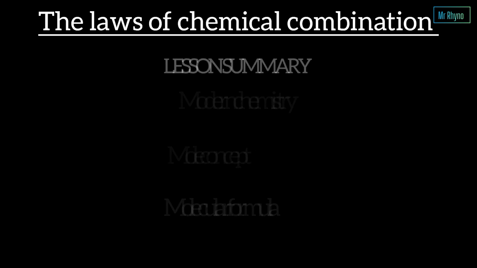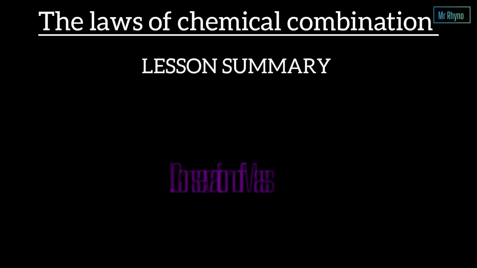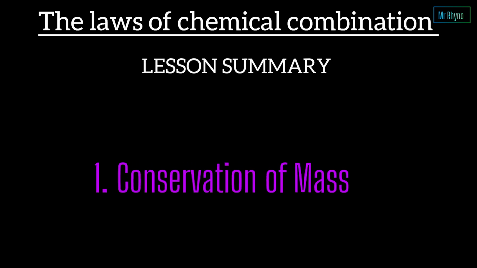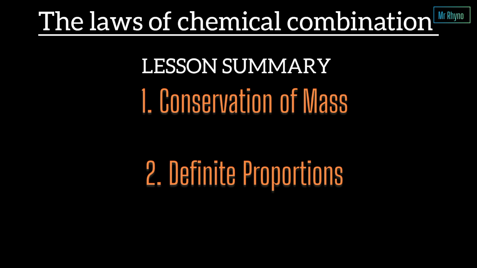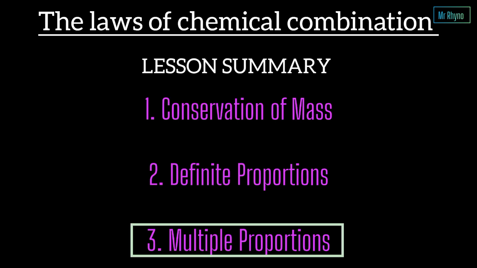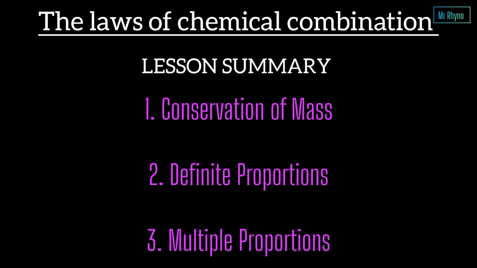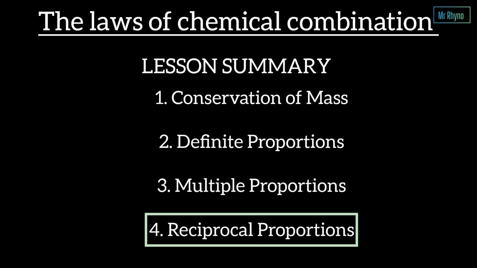Now let us bring everything together. The law of conservation of mass tells us that mass is never created or destroyed. The law of definite proportions tells us that compounds always contain elements in fixed mass ratios. The law of multiple proportions explains why the same elements can form different compounds using simple whole number ratios. The law of reciprocal proportions reveals the relationships between elements that combine through a common element.